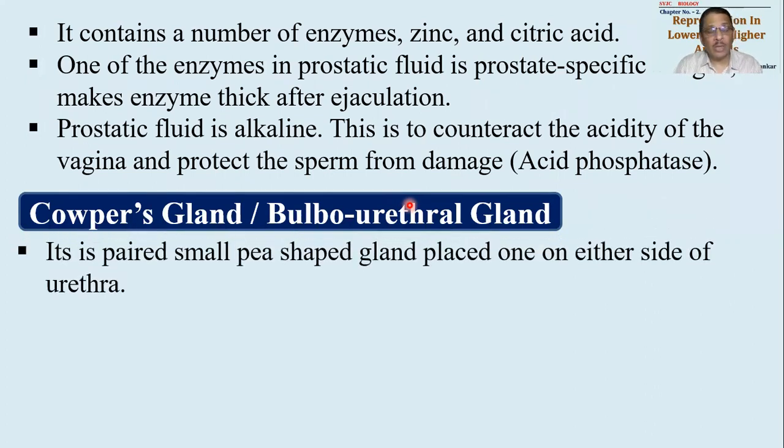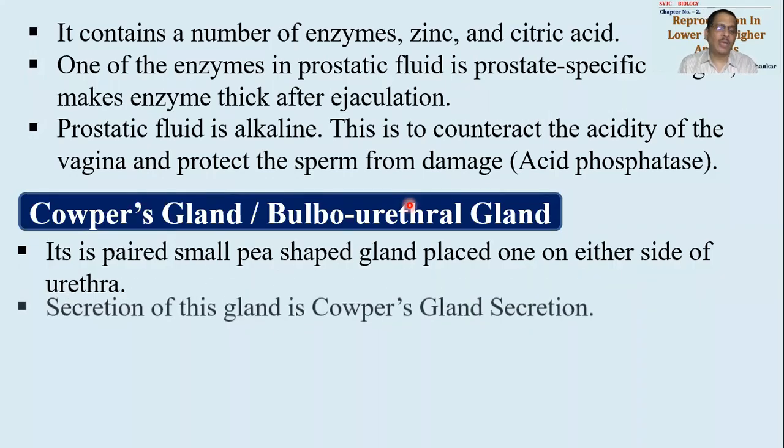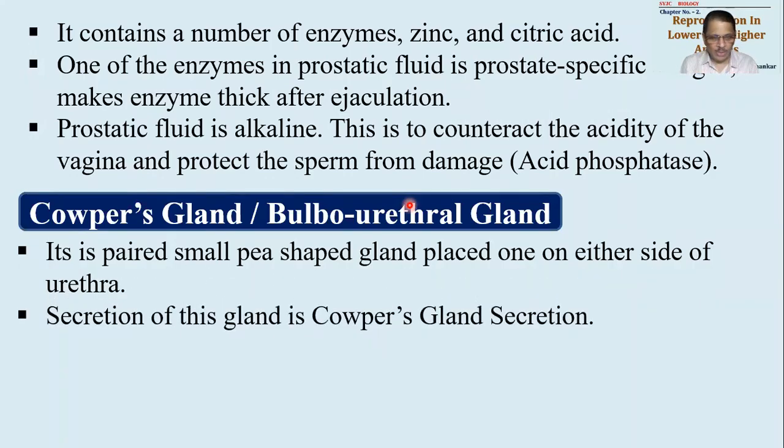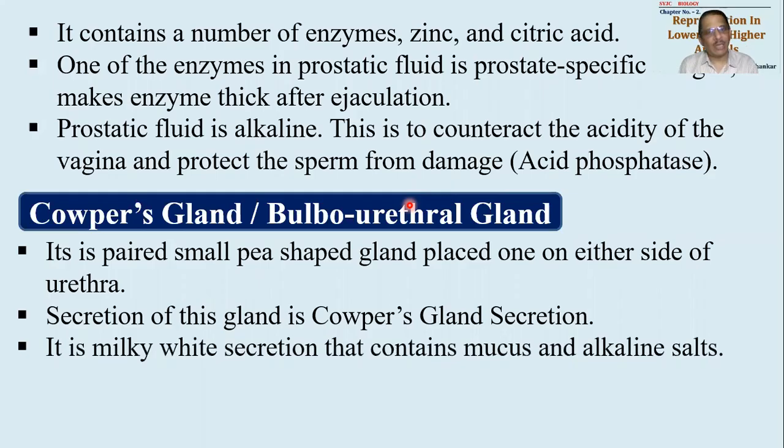It is a paired small pea-shaped gland, and these glands are placed one on either side of the urethra just before urethra enters into penis. Urethra जब penis में जाएगा उसके पहले ये gland urethra में open हो जाएंगे. Secretion of Cowper's gland is called as Cowper's gland secretion, and again is important. It is a milky white secretion consisting of mucus and alkaline salts.